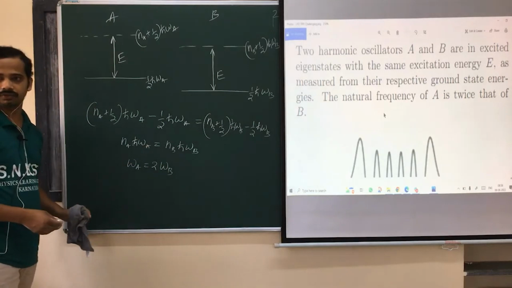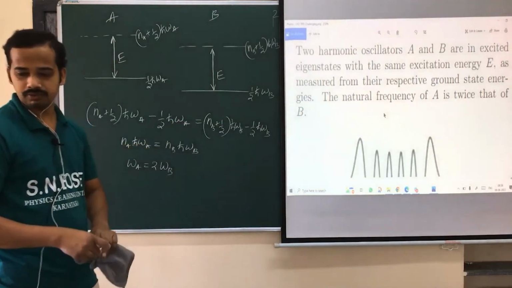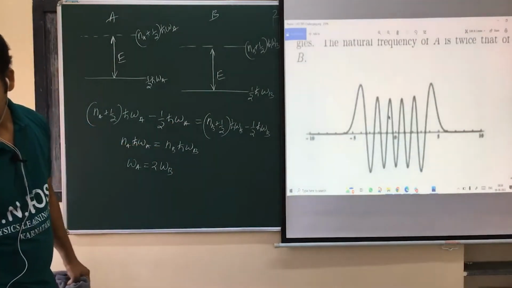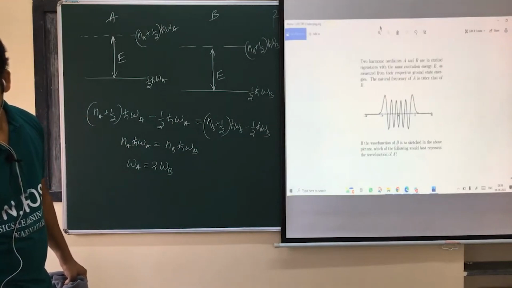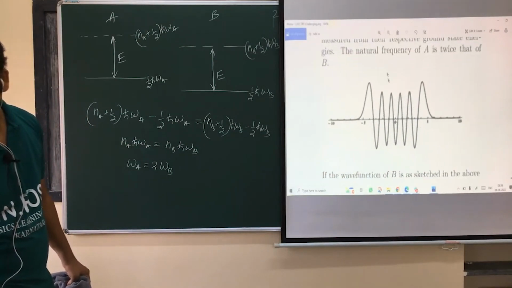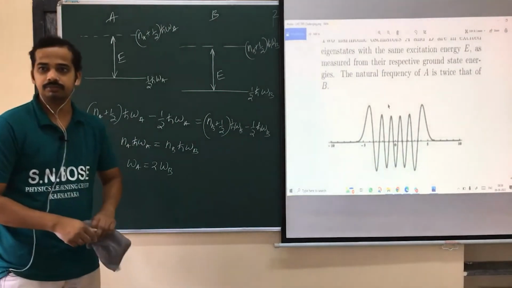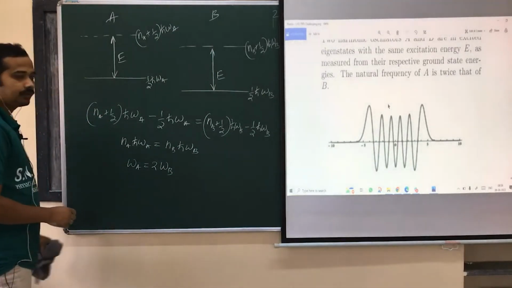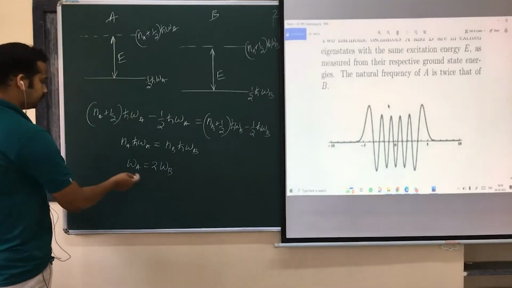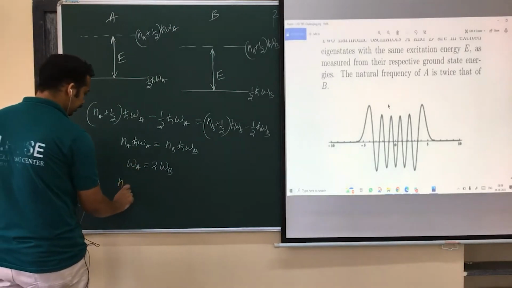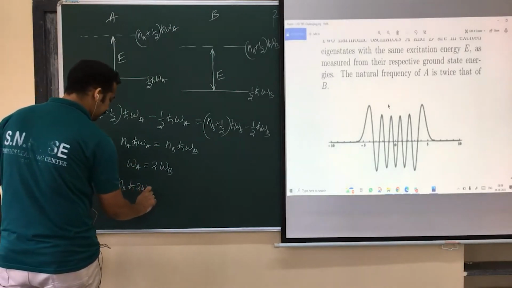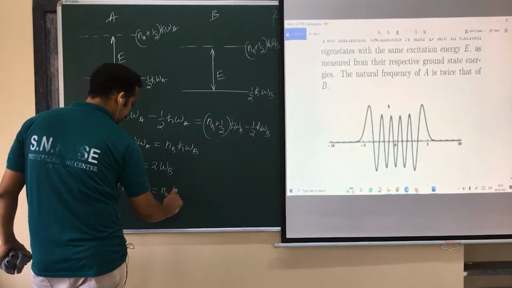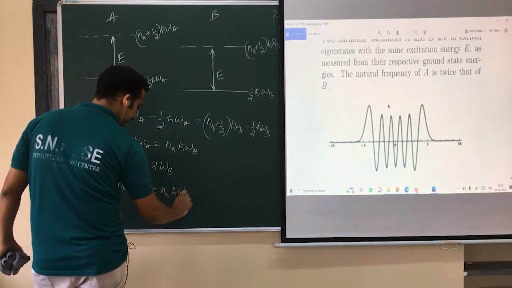First, read the question fully. I don't have the full screenshot here. I have just started solving the problem because I read this question already, but you read the question properly and proceed. So omega A is equal to twice omega B. Just substitute: Na h bar 2 omega B is equal to Nb h bar omega B.